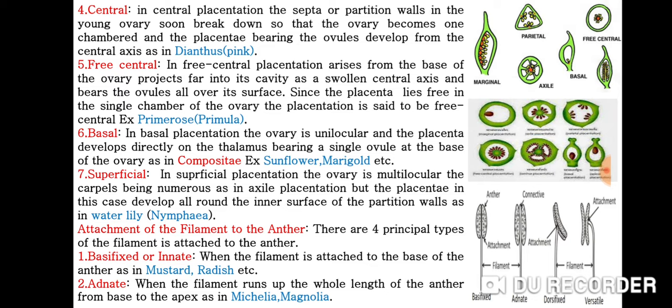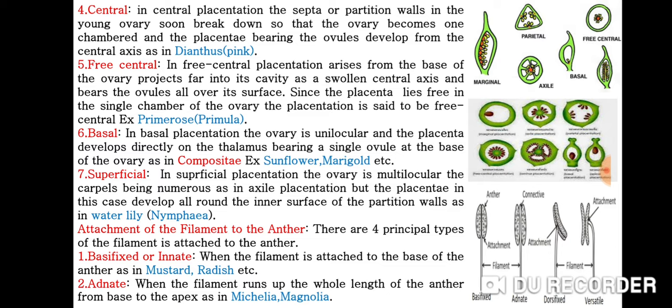Then free central placentation. In free central placentation, the placenta arises from the base of the ovary, projects far into the cavity as a swollen central axis and bears the ovules all over its surface. Since the placenta lies free in the single chamber of the ovary, the placentation is said to be free central. Examples are primrose and primula.